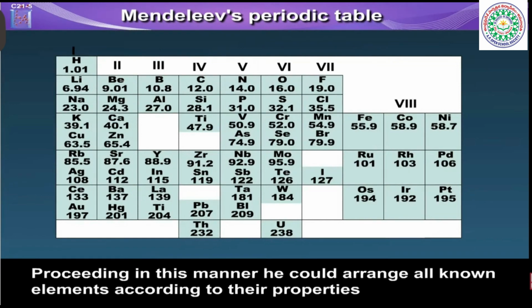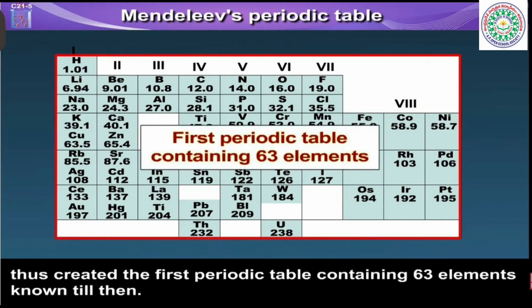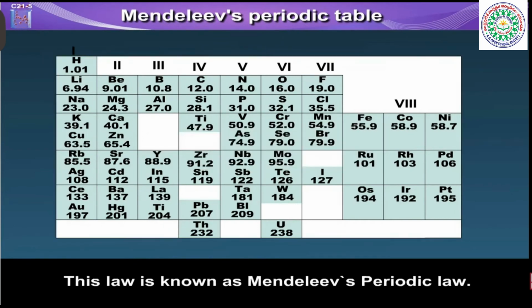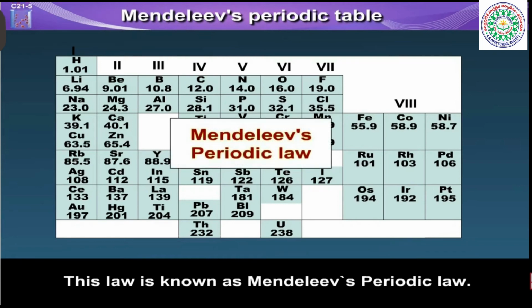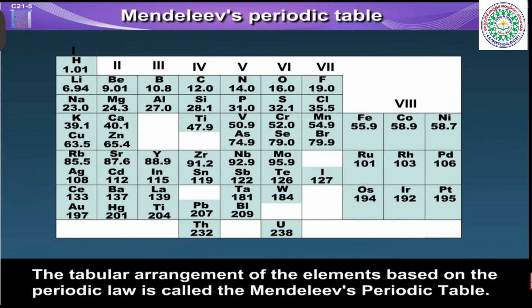Proceeding in this manner, he could arrange all known elements according to their properties, thus creating the first periodic table containing 63 elements known till then. This law is known as Mendeleev's periodic law. It states that the physical and chemical properties of elements are periodic function of their atomic masses. The tabular arrangement of the elements based on the periodic law is called the Mendeleev's periodic table.